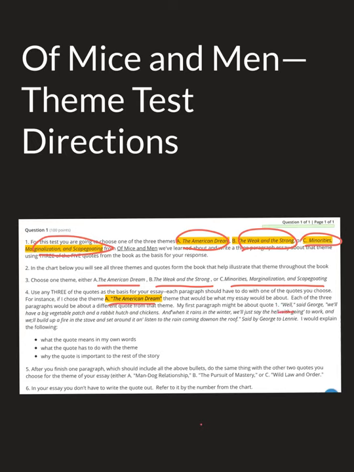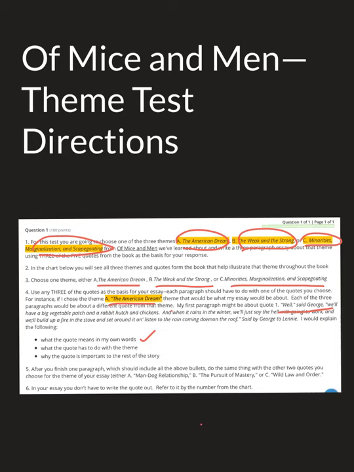My first paragraph might be about this quote. "Well," said George, "we'll have a big vegetable patch and a rabbit hutch and chickens. And when it rains in the winter, we'll just say the heck to going with work, and we'll build up a fire in the stove and sit around it and listen to the rain coming down the roof," said George to Lenny. So if that was one of my quotes that had to do with the American Dream, what I'm going to do is put that quote into my own words and say,